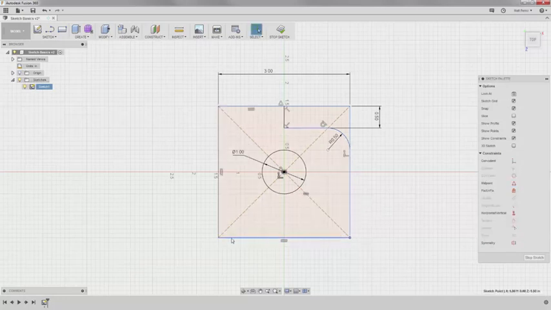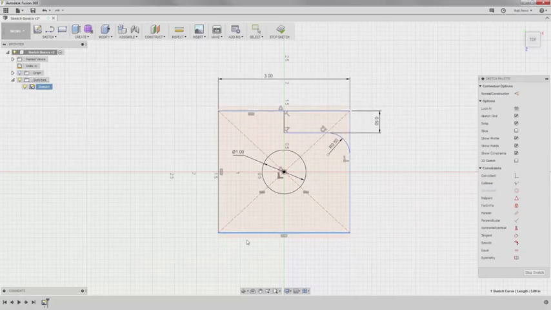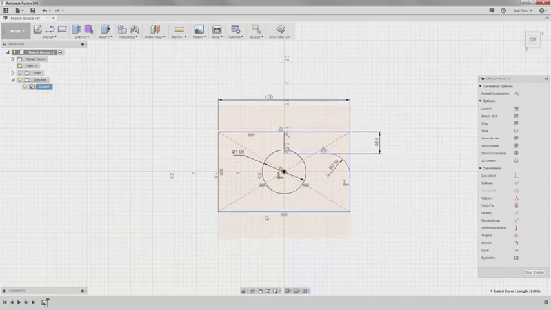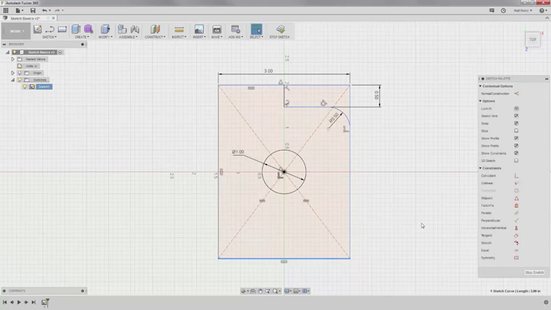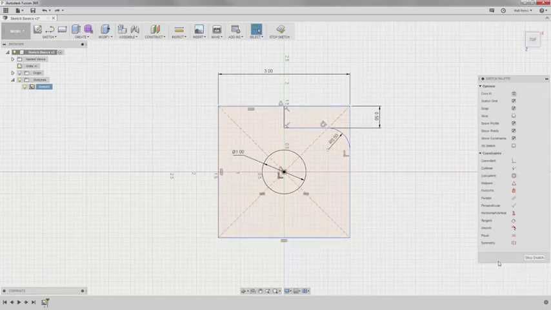Now I can no longer drag it left or right, but I can move it up and down to resize my box, but it remains centered. I'll undo the size change, start the equal constraint again, and select the top line and one of the sides. Because of the 3-inch dimension from left to right, making these two equal will allow us to make sure that the rectangle becomes a square. In some cases, it's helpful to minimize the number of dimensions to control your design by using geometric constraints instead of fully defining the sketch using dimensions.